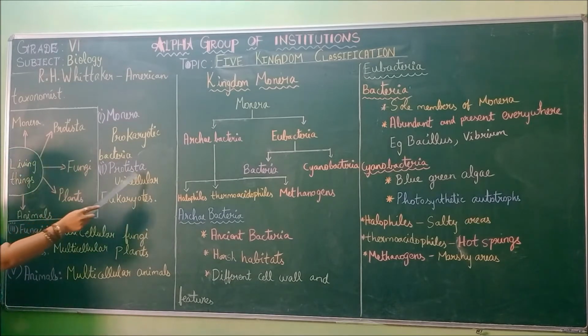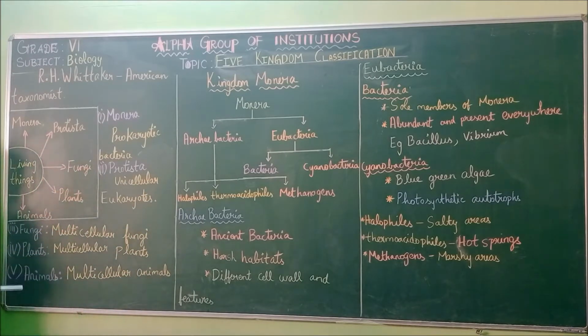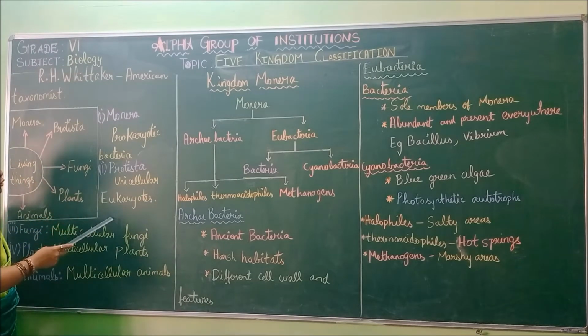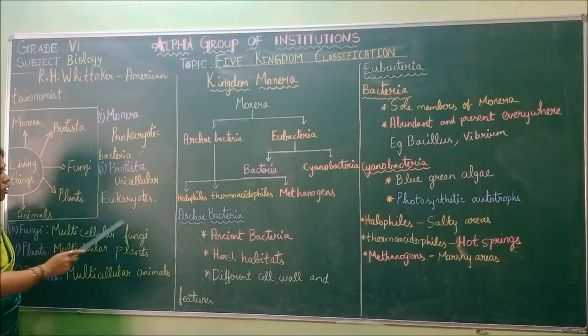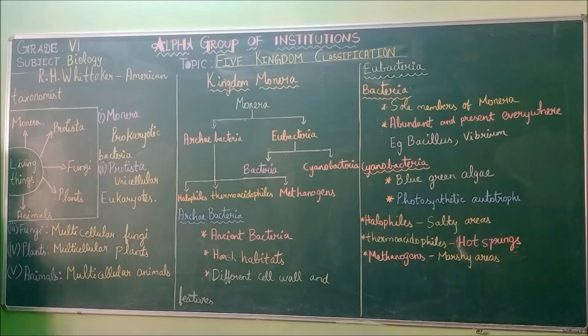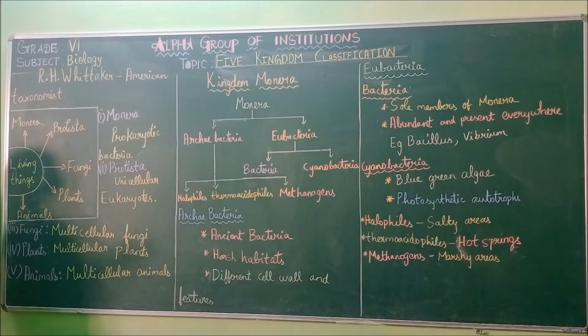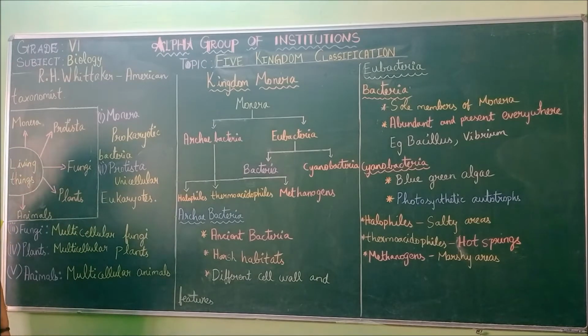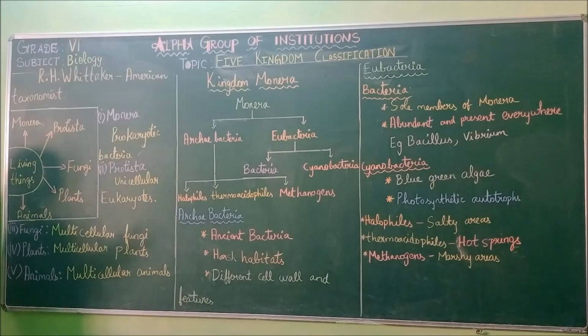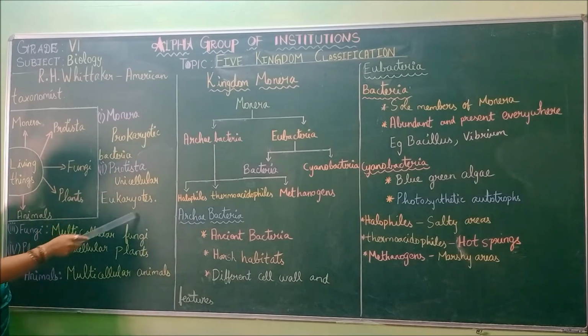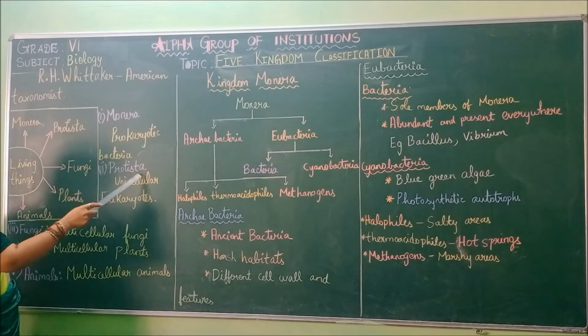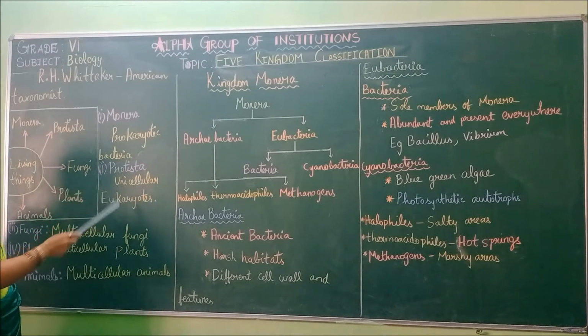Next is Protista. Protista means unicellular eukaryotes. Eukaryotes are the higher organisms. They have well-defined cells. In eukaryotes you will have a nucleus, mitochondria, lysosome and all those structures. So that type of cell will be present in Protista, but they will be unicellular.